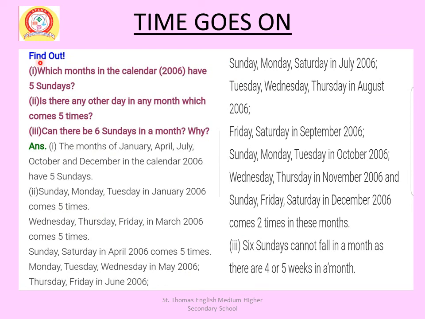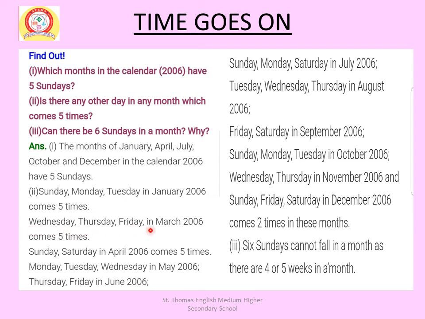Now find out: which months in the calendar 2006 have 5 Sundays? Answer: the months of January, April, July, October, December in the calendar 2006 have 5 Sundays. Second question: is there any other day in any month which comes 5 times? Answer: Sunday, Monday, Tuesday in January 2006 come 5 times.